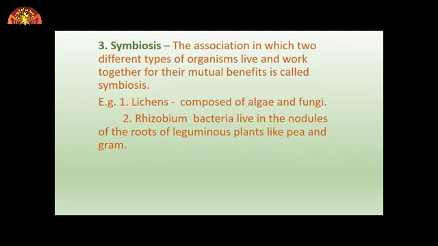So what are lichens? Lichens are most amazing forms of life. It is actually composed of two distinct organisms. We cannot distinguish them, but actually it is made up of two kinds of organism, algae and fungi, which live together and work together. Now how do they benefit each other? Let us see.